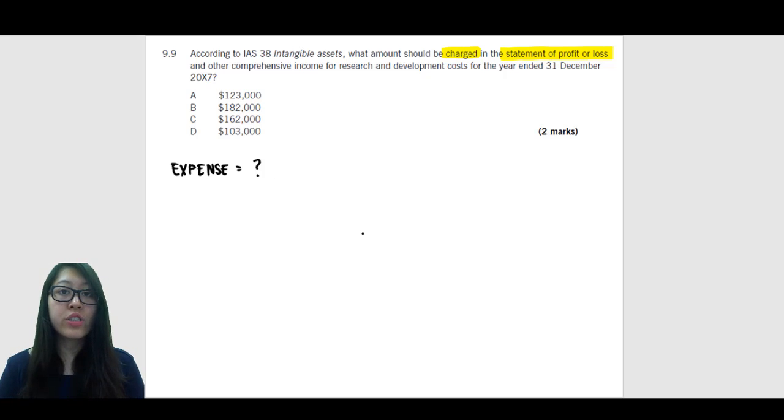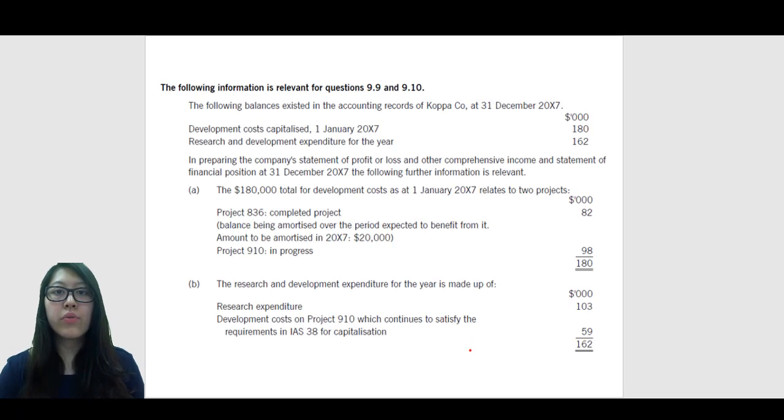So let's go back to that question and look for items which must be expensed. Okay, so let's start from the top. The following balances existed in the accounting records of Copa Co. at 31st December 2007. Development costs capitalized 1st January 2007 were $180,000. Now, please note that it is on 1st January 2007, whereas all of this information is also existing by the end of the year. So in other words, this is like your opening balance.